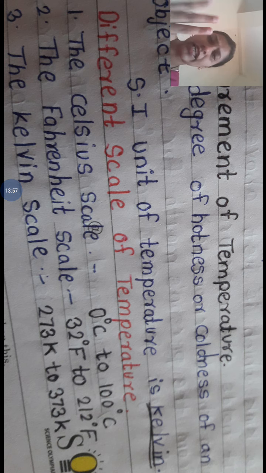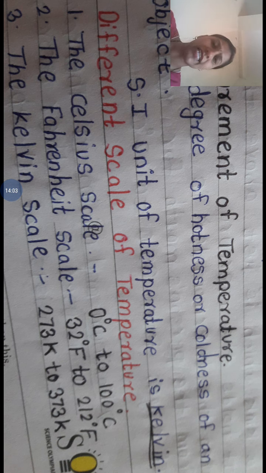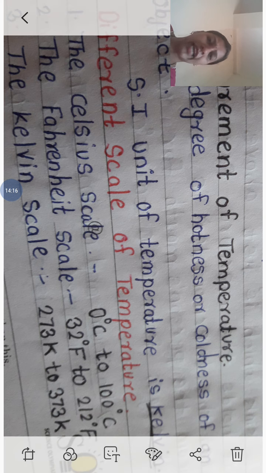There are three different scales: Celsius, Fahrenheit and Kelvin. The Celsius scale consists of 0 to 100 degrees Celsius, the Fahrenheit scale 32 degrees Fahrenheit to 212 degrees Fahrenheit, and the Kelvin scale 273 Kelvin to 373 Kelvin.